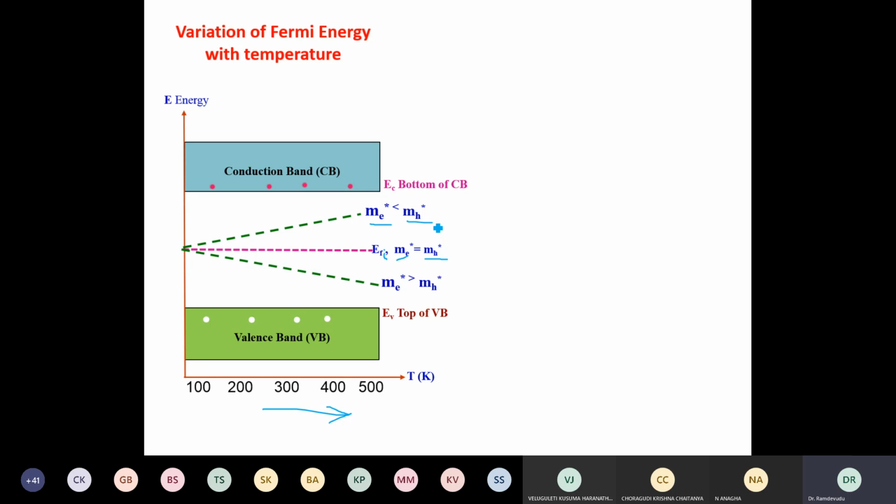If the temperature is changed when the effective mass of electron is greater than the effective mass of hole, it changes like this. Therefore, this represents the variation of Fermi energy level with effective masses when temperature is varied. So this gives you the variation of Fermi energy level with temperature for different values of effective masses of electrons and holes. Now I'll see with concentration.